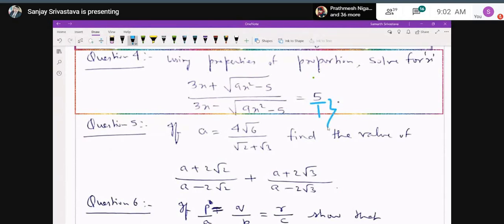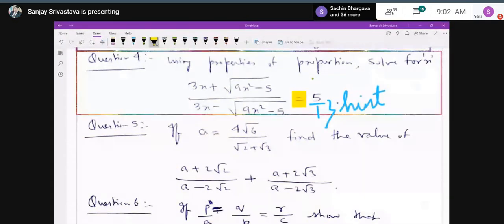See, on the right hand side, what can you write? 5 as 5 upon 1. Right hand side also in the form of what? Fraction. That is 5 upon 1. Then only you can apply componendo and dividendo, and then proceed.